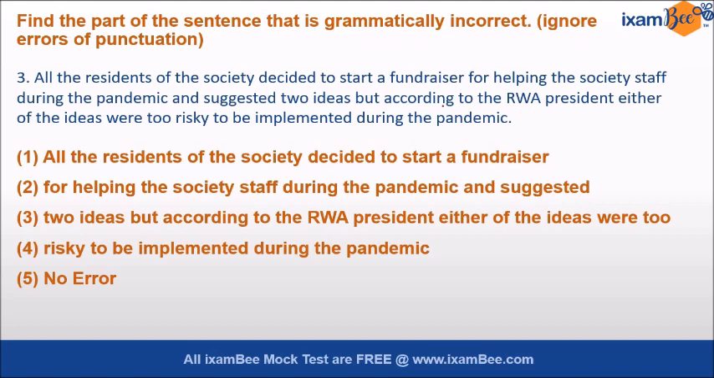Here it has been said according to the RWA president, either of the ideas were too risky. So wherever either comes, this is singular. Either denotes singular. So the subject is singular. So here the verb were should also be singular. Were is wrong. It should be was. Either of the ideas was too risky. So here part number 3 is wrong. Were should be replaced by was. So the answer is option number 3.